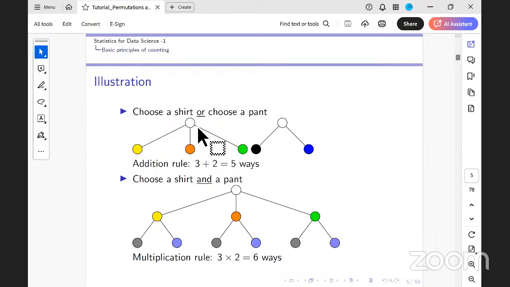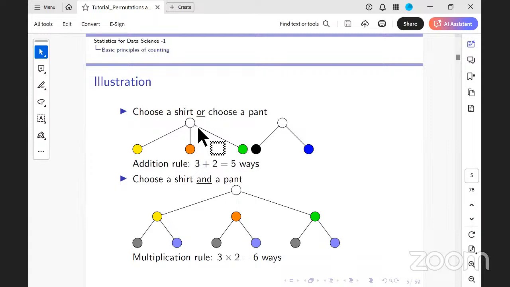I can choose a shirt in 3 ways: either a yellow or an orange or a green. I can choose a pant, either a black or a blue. So there are 3 options to choose a shirt and 2 options to choose a pant. If the problem is that I can choose either a shirt or a pant, then the total number of options available to me is 3 or 2, and I can write it as 3 plus 2. This is what I call the addition rule of counting.